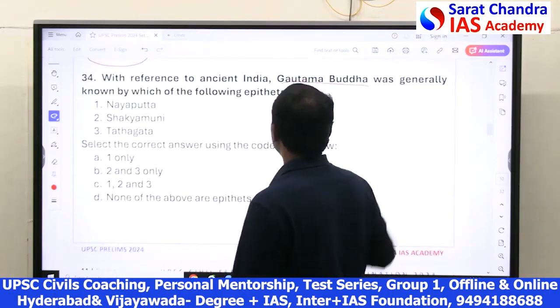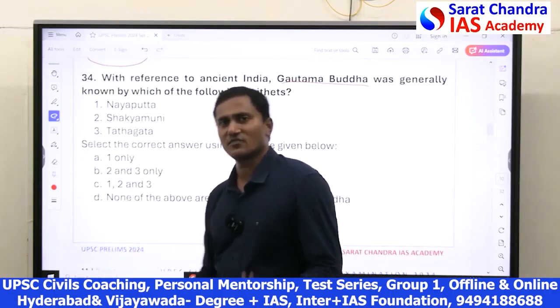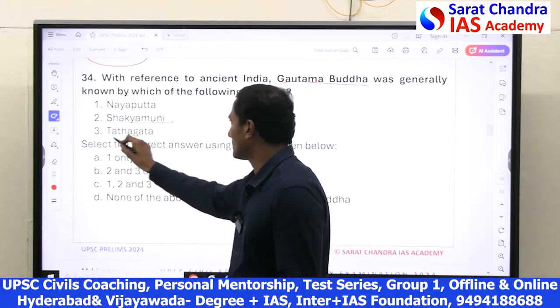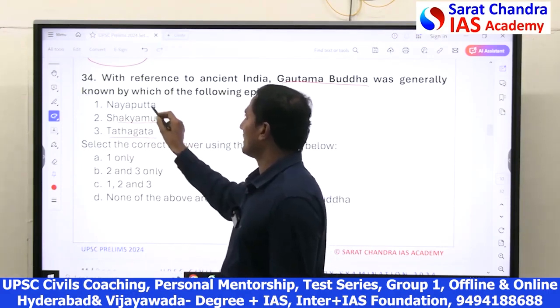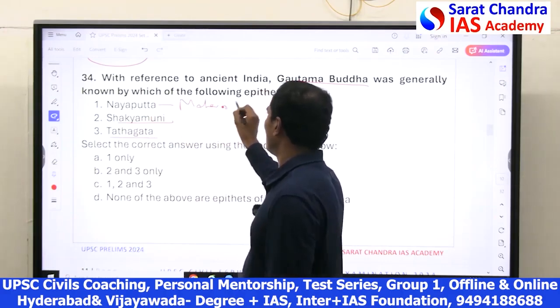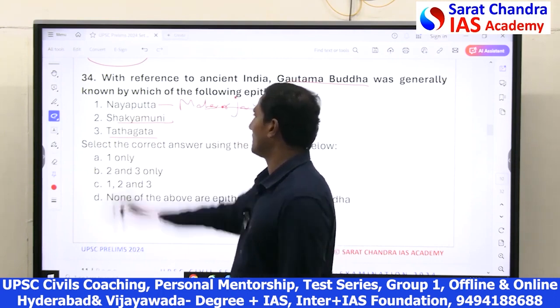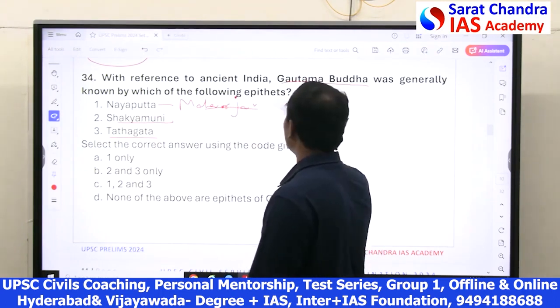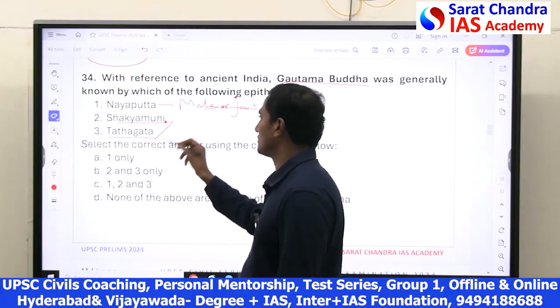Friends, Gautam Buddha is known by several names in ancient history. For example, they call him Shakyamuni, they call him Tathagata, but not Nayaputta, because Nayaputta is for Jains. Mahavir Jain is called using the name Nayaputta. Gautam Buddha is called by the names Shakyamuni and Tathagata. So 2 and 3 are correct.